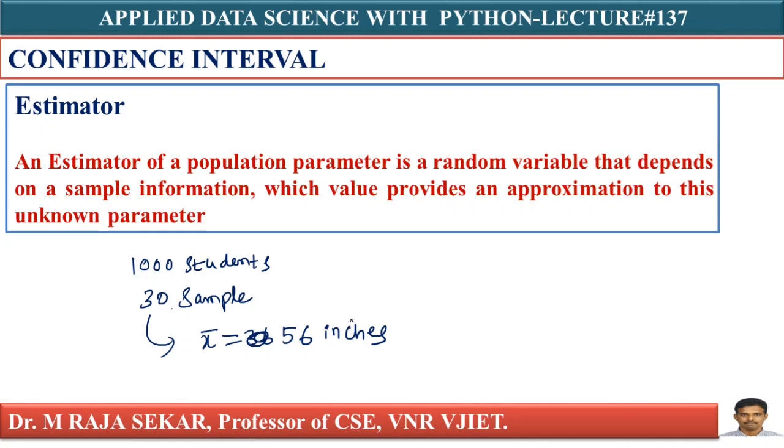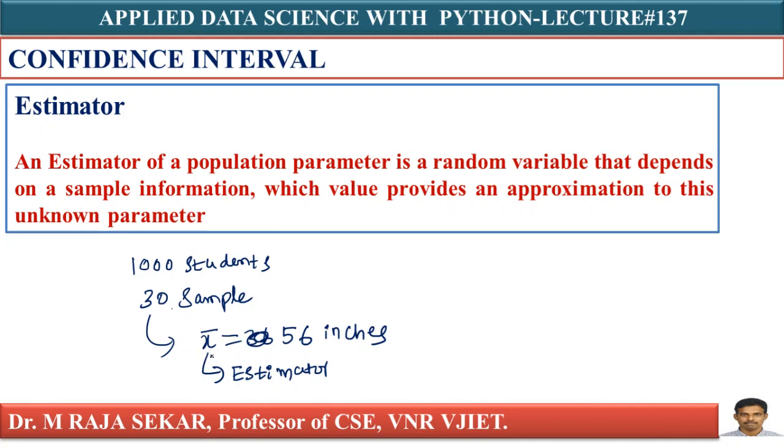What will I get? I will get 56 inches. Let me say this is my x bar, your sample mean. This x bar is an estimator, isn't it? You use the sample mean to estimate the population mean, about 56 inches.